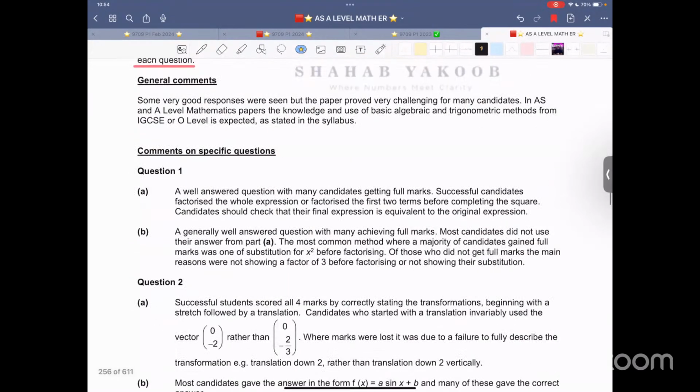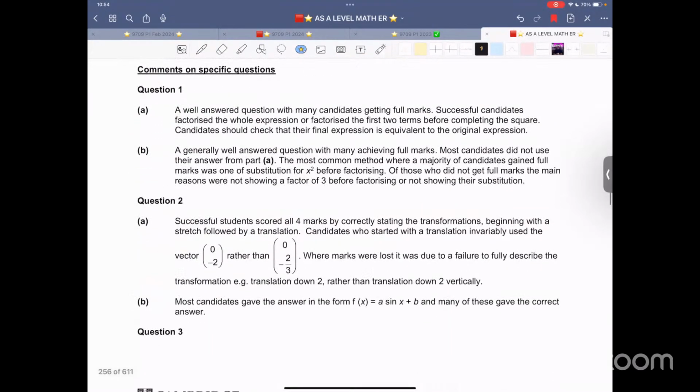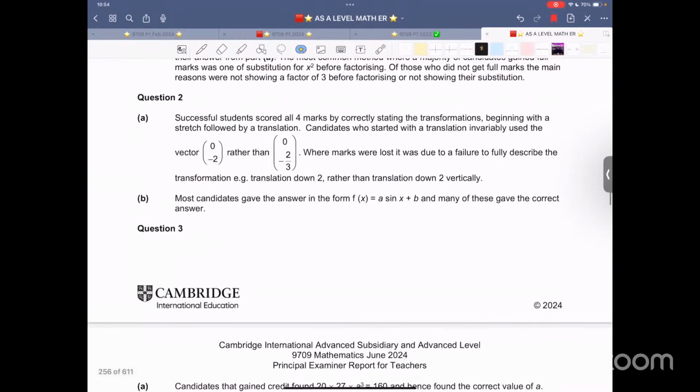Now, comments on specific questions. Since almost we have done every single question, let's read it. The main parts, especially if I talk about what that is transformation.